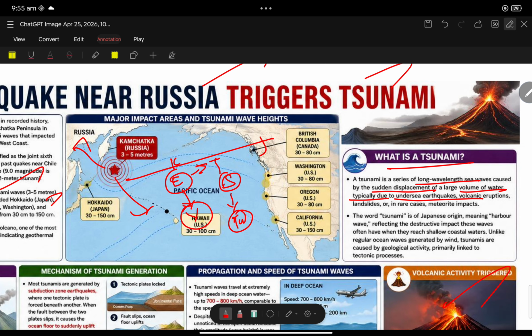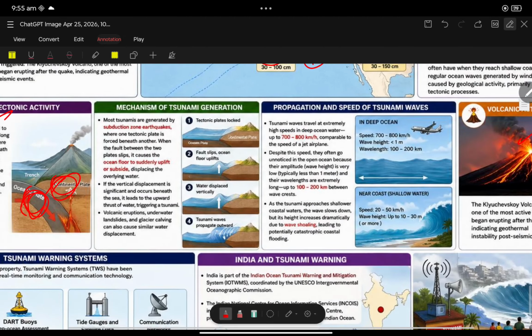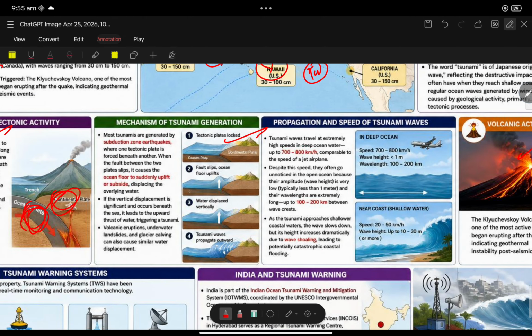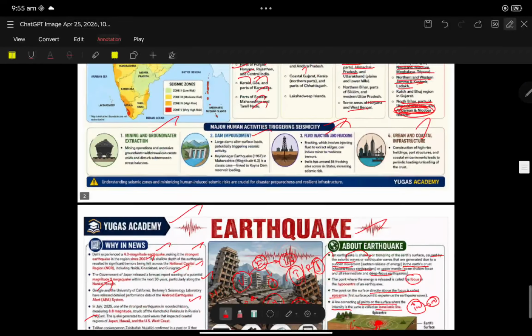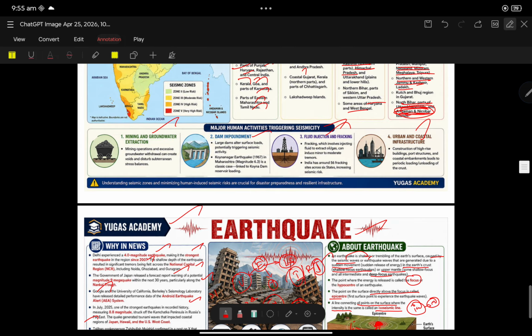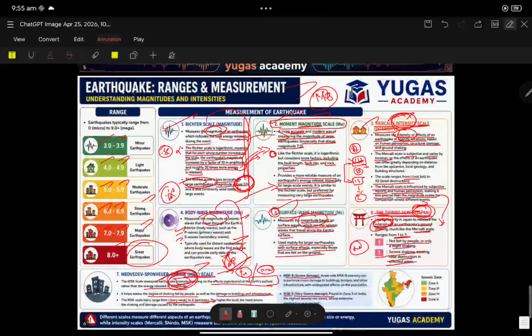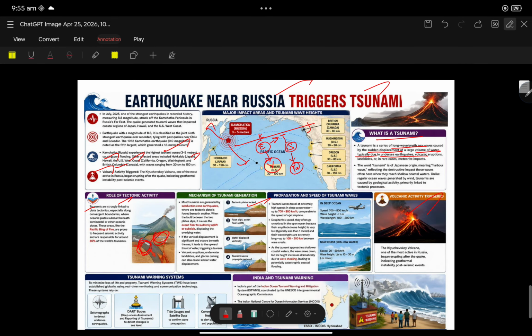Okay. So in India, the Delhi fault belt is also vulnerable to earthquake. In India, the Aravalli Delhi fault is also vulnerable to earthquake. So the mechanism of tsunami generation, everyone knows. These are things you already know, but some things are very important with respect to the exam. I have discussed it. Okay, so Kamchatka Peninsula is one of the important peninsulas. So you can expect a question on Kamchatka Peninsula. Okay, so it is very much important. Thank you.